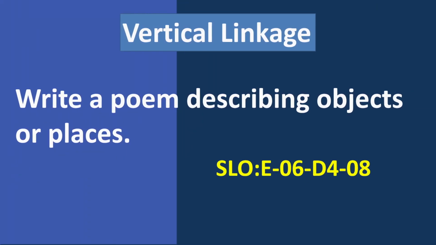Now look at the vertical linkage. This SLO was in class 6 in this form: write a poem describing objects or places. Now in class 7 we have increased and reached the next point. We converted these objects or places into events.